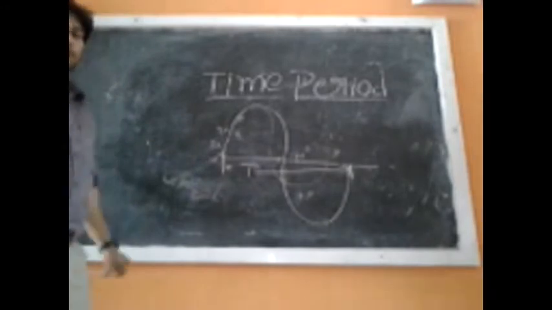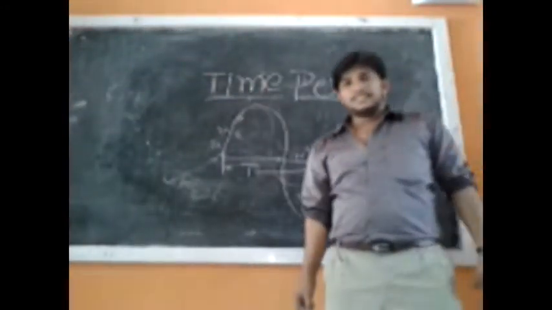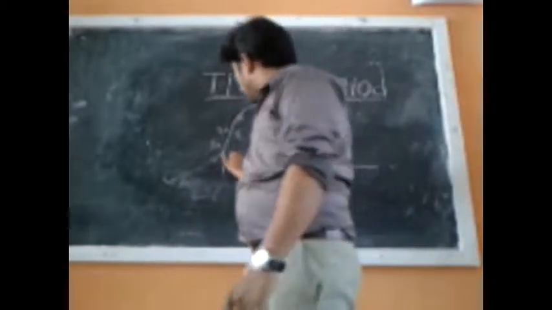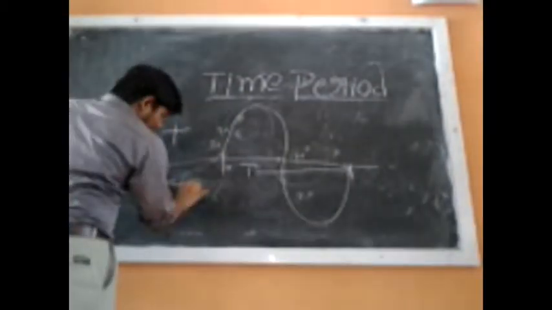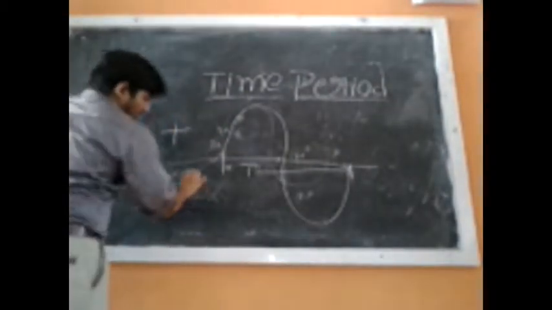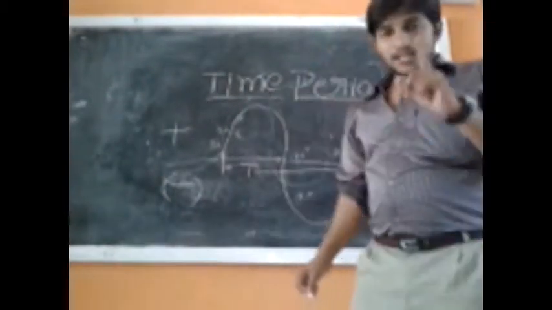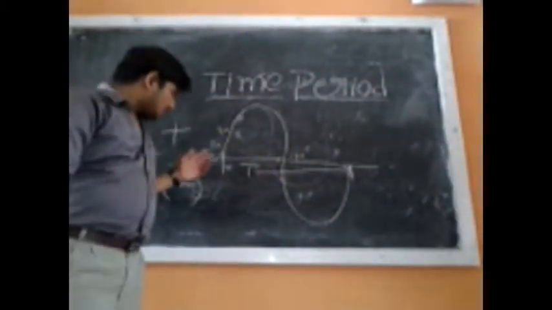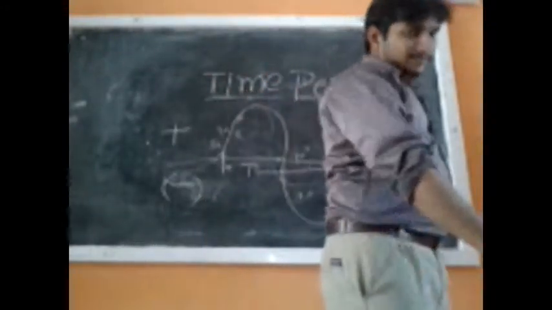What is meant by amplitude? Amplitude is nothing but peak to peak value. This is the positive half cycle and this is the negative half cycle. In a full cycle, there is one positive half cycle and one negative half cycle.